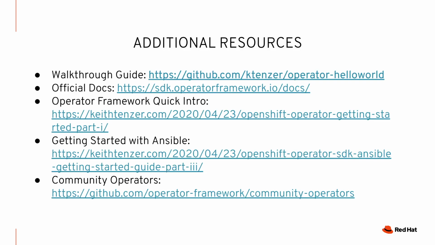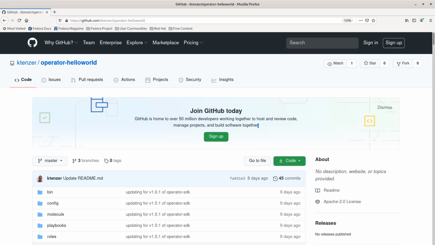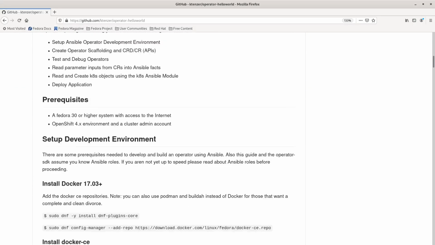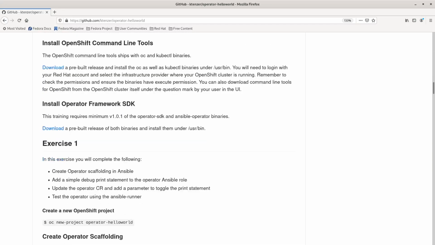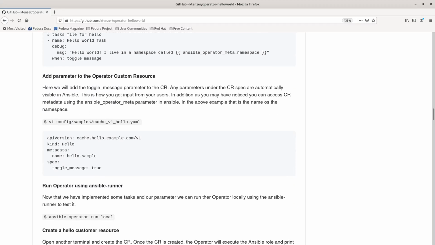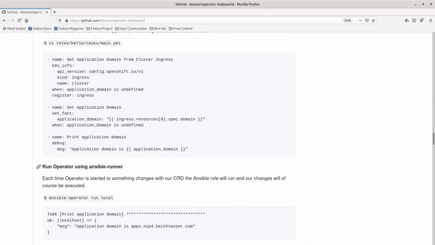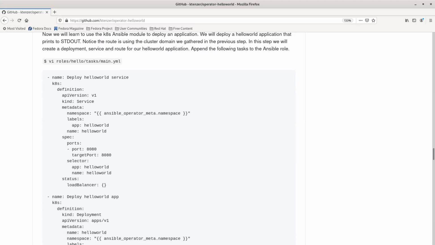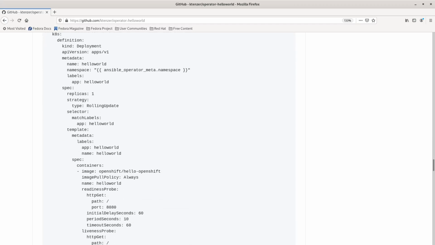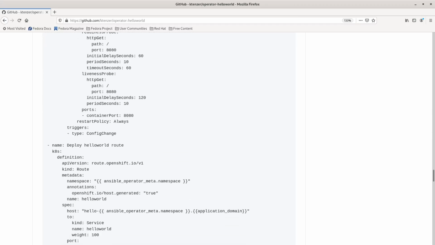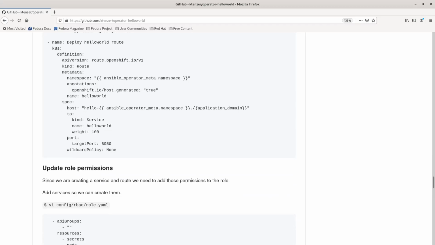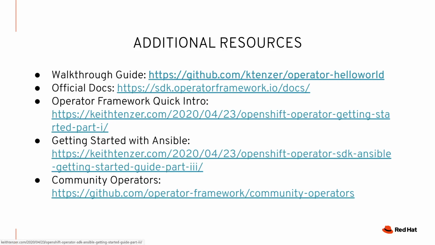Now, your learning's not done yet. I've provided a walkthrough guide with some exercises that will show you how to build a development environment and go through some more interesting scenarios that get into deploying an actual application. In this case, it's still not a complex application, but you can see here we're actually creating tasks that are rolling out deployments, creating services, that kind of thing. So if you're interested in further knowledge, check that out.